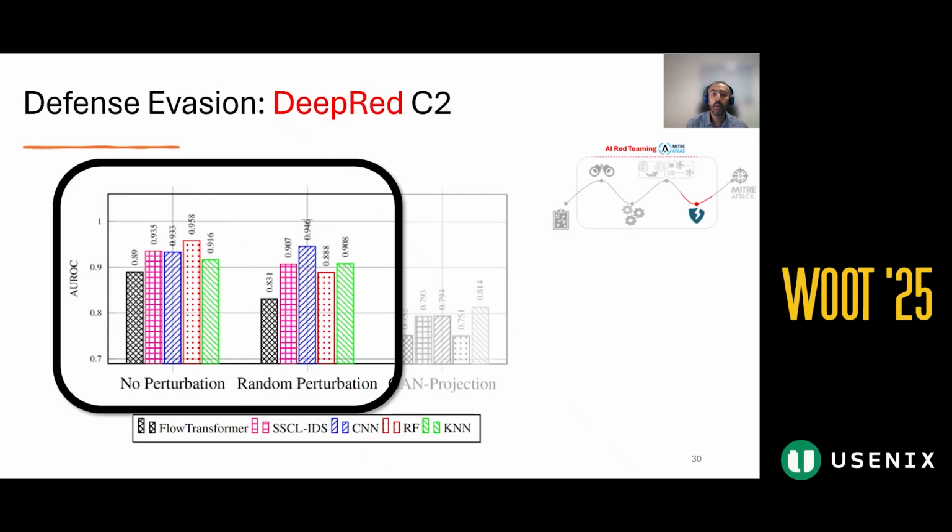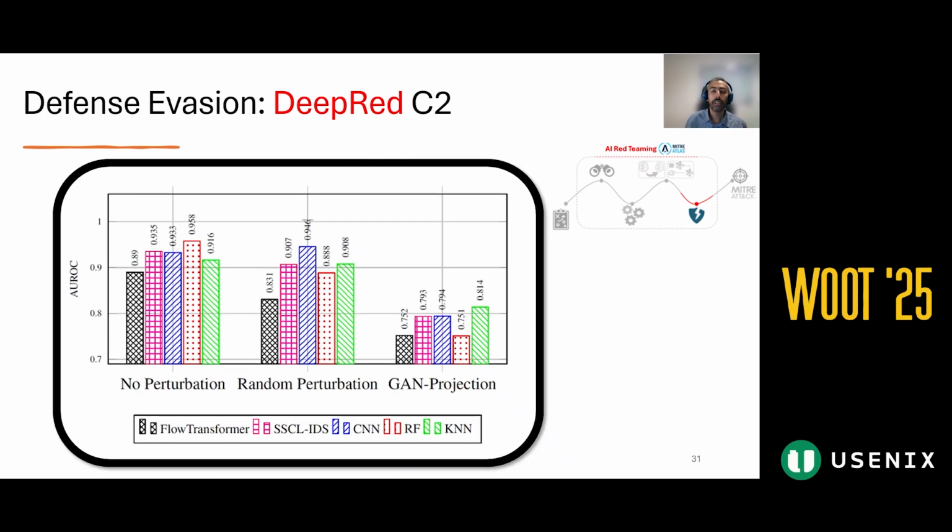Next, we assess the impact of random perturbation on detection. The random perturbation slightly affects the performance. SSCL shows resilience, but Flow Transformer shows the most drop.